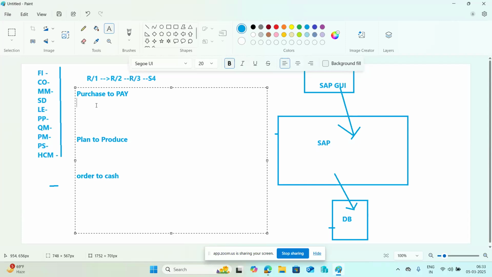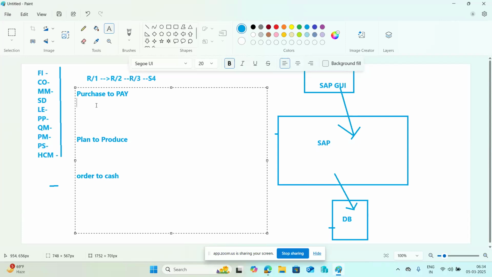Plan to produce means production planning and execution, the process from planning to scheduling to production delivery, with SAP ERP and S4 and our normal business operations. Order to cash means from order receipt to cash receipt, from ordering to giving the cash receipt.